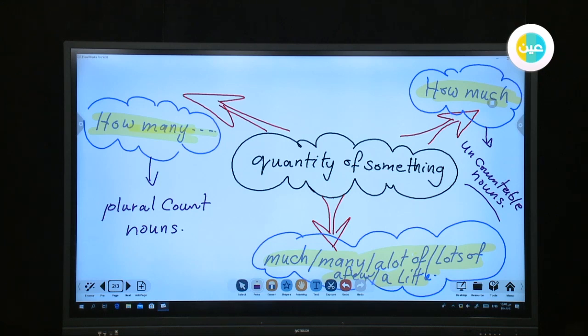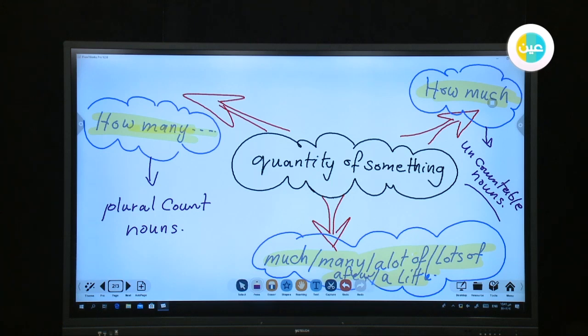Read the conversation between the doctor and Ahmed. Before it, I will give you the quantity expressions much, many, a lot of, and lots of, and some exercises below. You will notice in the next point of the quantity expressions that we have a dialogue between two people, one of them asks and the other answers.